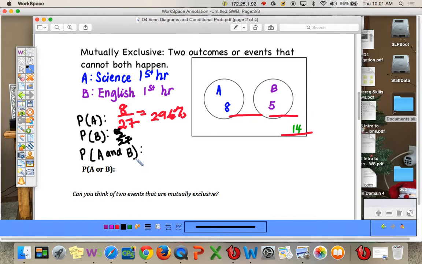And what's the probability that they take A and B, science and English first hour? That would be 0 out of 27. You can't take science and English at the same time. What's the probability they take science or English first hour? So or is one or the other, or both. So this one we have 8 plus 5 is 13 out of 27. So or means one or the other, or both, but here there's no both. All right, so can you think of two events that are mutually exclusive, two things that cannot happen at the same time?